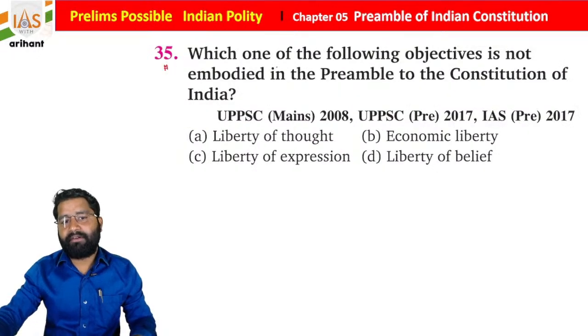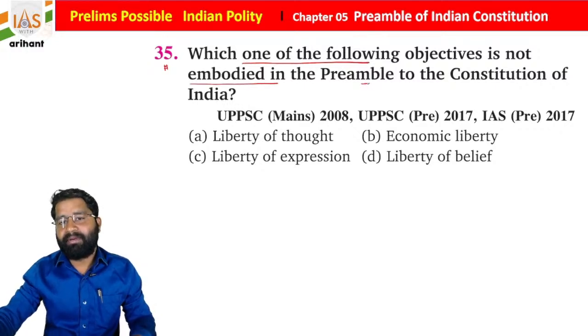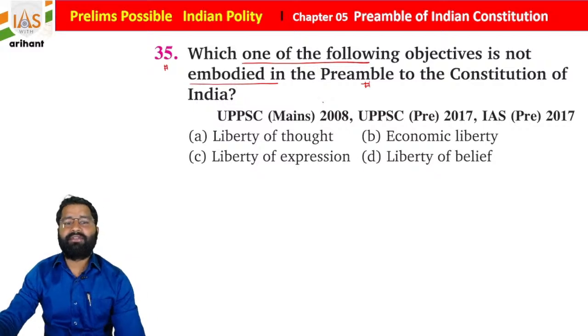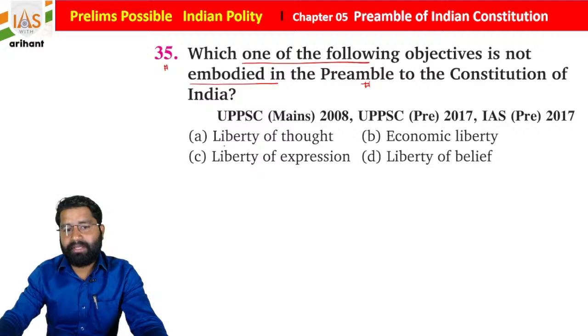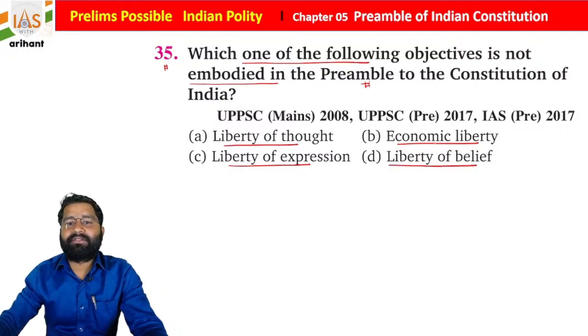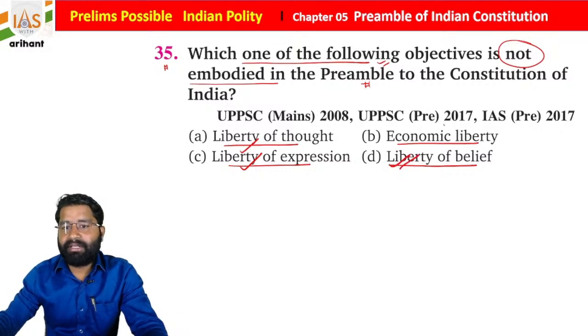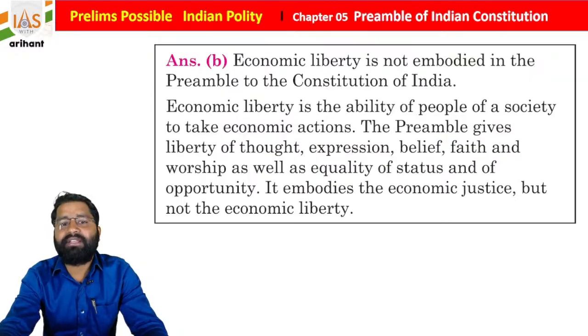Article 35 we have: which one of the following objectives is not embodied in the preamble to the Constitution of India, students? It was in UPPCS multiple times as well as IAS pre 2017. Liberty of thought, economic liberty, liberty of expression and liberty of belief. Okay, which of the following objectives is not embodied? So students, liberty of thought, belief, expression, faith and worship are included, but economic liberty is not there. So basically option B is incorrect.